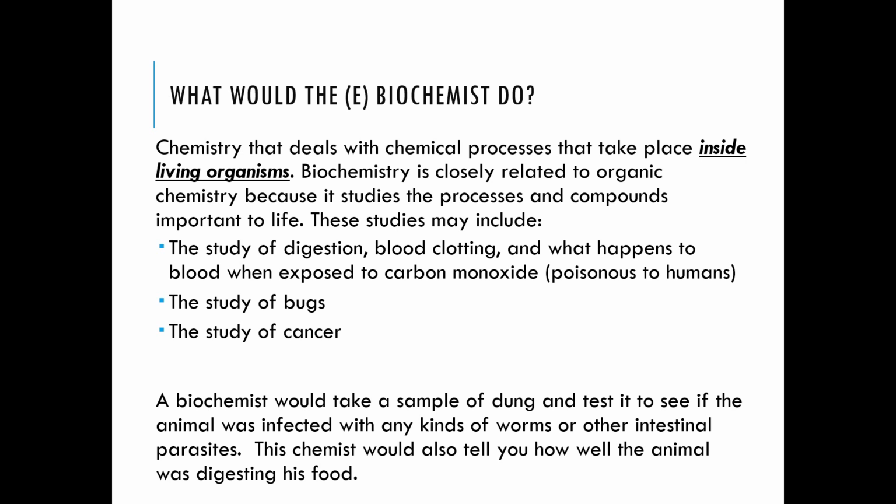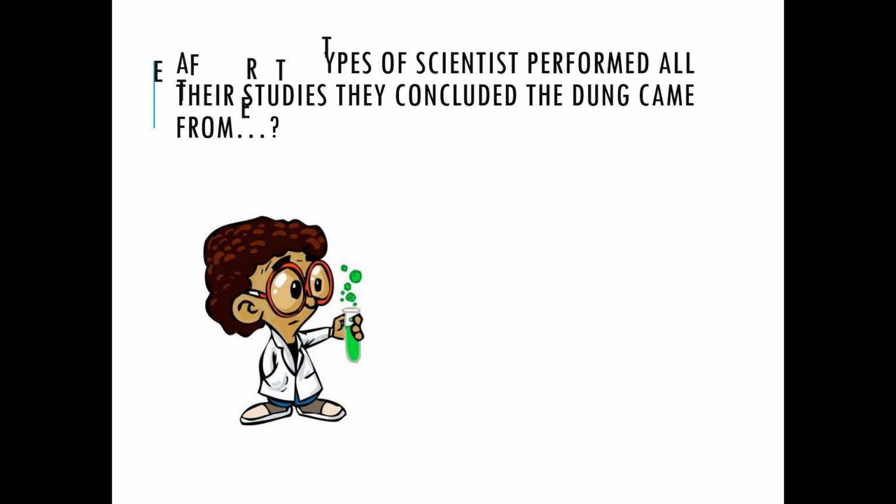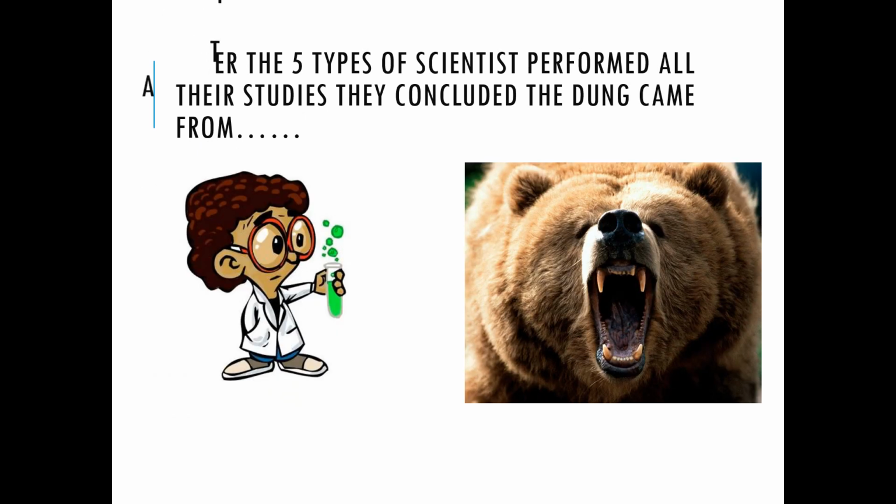In this case, the biochemist would take a sample of dung and test it to see if the animal was infected with any kind of worms or other intestinal parasites. The chemist would also tell you how well the animal was digesting its food. So all of the five kinds of chemists would do different analyses on the dung, and after the five types of scientists performed all their studies, they concluded that the dung came from a bear.